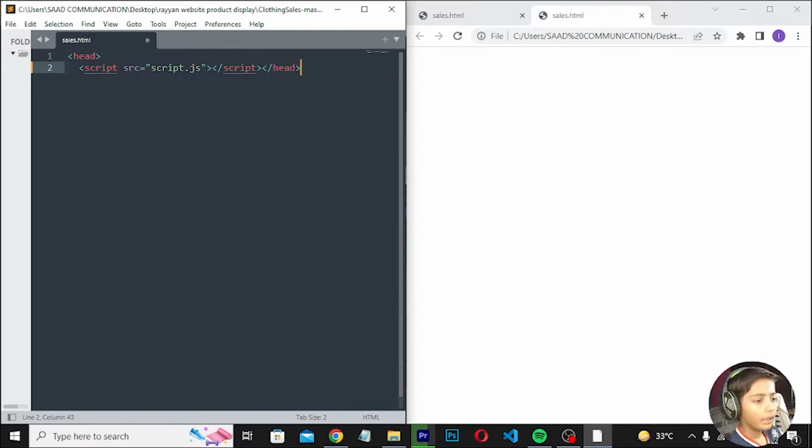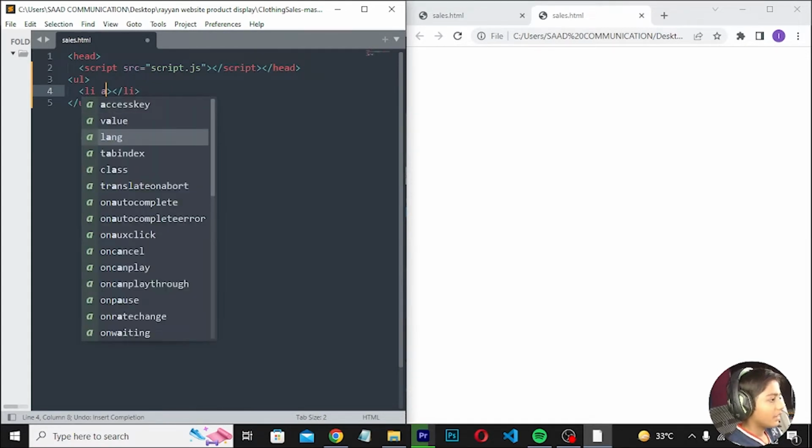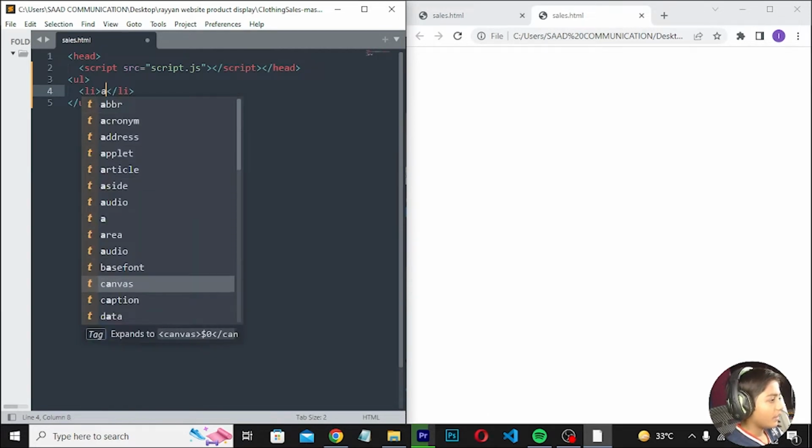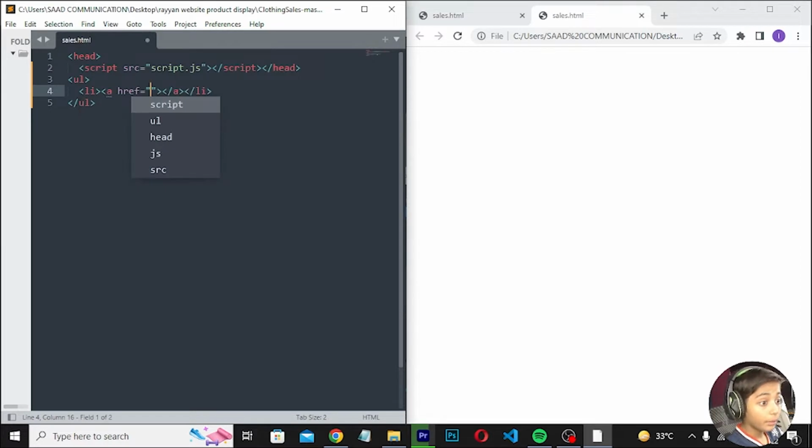and here we can write head. And now here we can press enter and write li, then a.